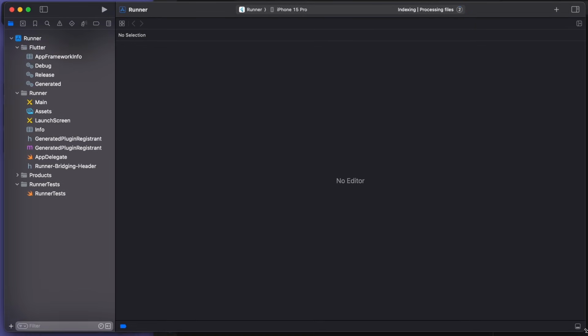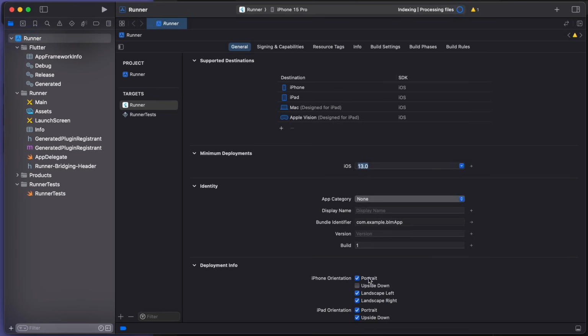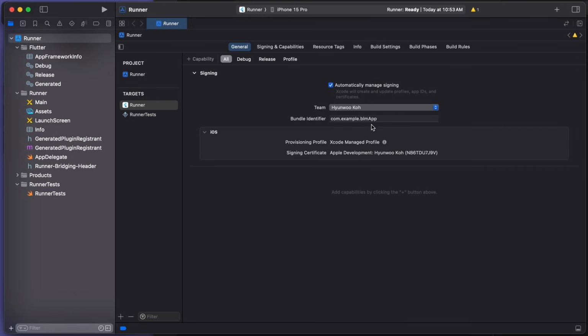So that you can go to the runner, and I just want you to change the minimum deployment to 13 because that's what Firebase requires. And the other important thing is this bundle ID. So you can see it's got the example. Now I want you to select an appropriate bundle ID for you. So this will be important for when we publish this app to the App Store. So it's a good idea to set this at the very beginning.